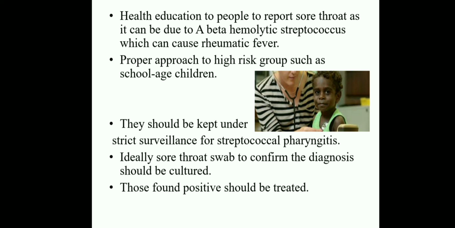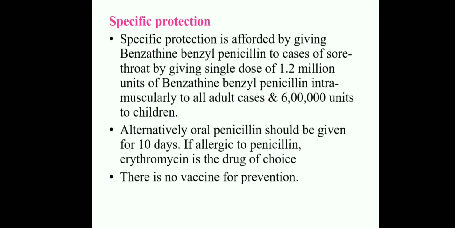They should be kept under strict surveillance for streptococcal pharyngitis. Ideally, a sore throat swab should be done for culture to confirm the diagnosis. Those found positive should be treated with antibiotics. Coming to specific protection, it is afforded by giving benzathine benzyl penicillin.